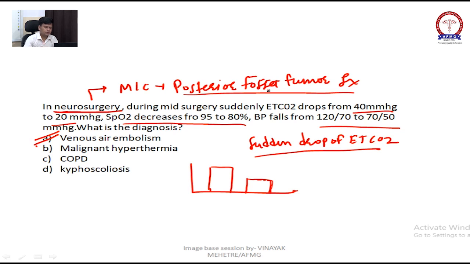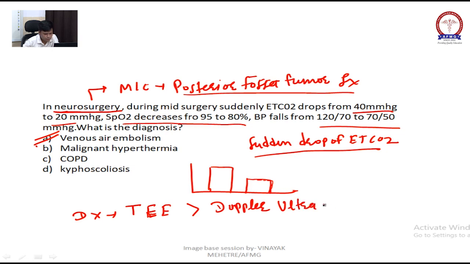And to diagnose venous air embolism, which test is done? Tell me. It is diagnosed by TEE, transesophageal echocardiography, followed by Doppler ultrasonography.